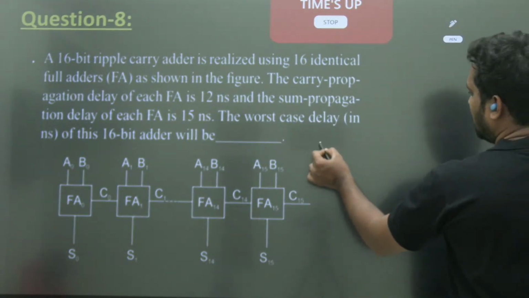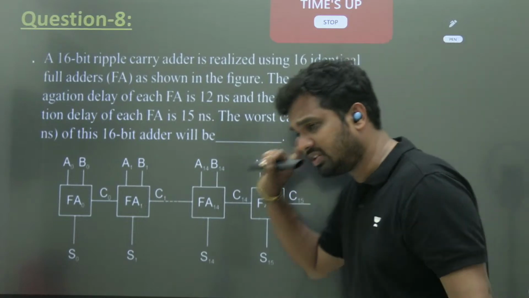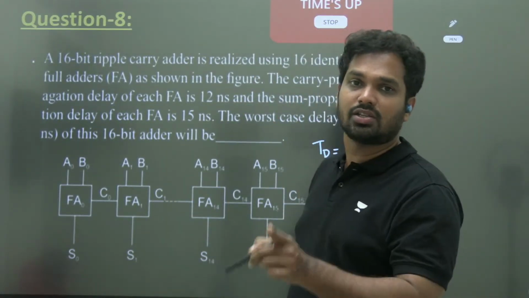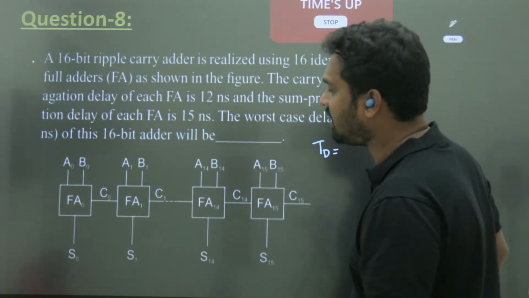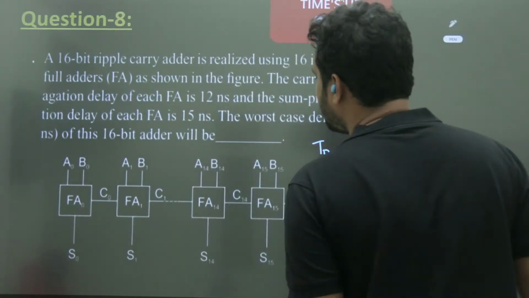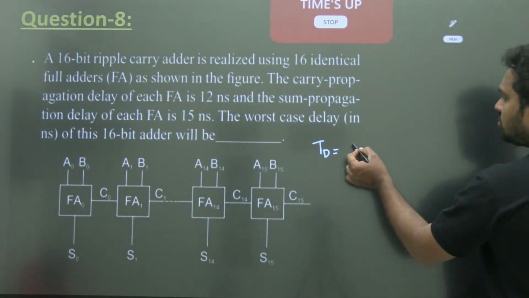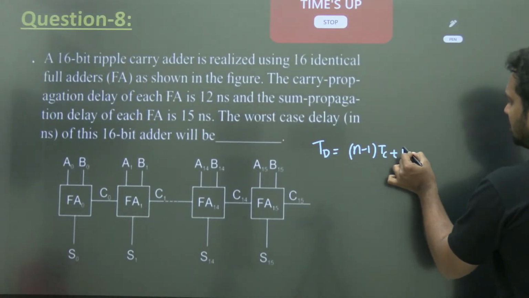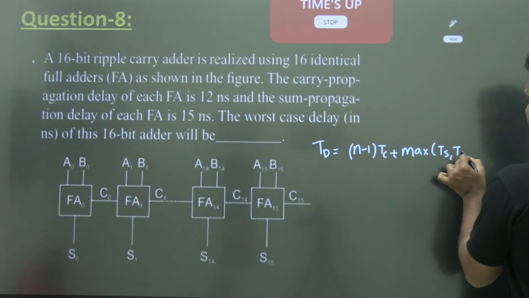So what is the formula for the total delay here? Whenever inputs are not specified and the internal circuit is not given, in those cases only you can apply this formula. If the internal circuit is given or inputs are specified, then according to the figure and the inputs, we should apply that particular condition. Don't apply this formula. But here, when you don't know the inputs and the internal circuit, you can use (n minus 1) times carry plus maximum of sum and carry.